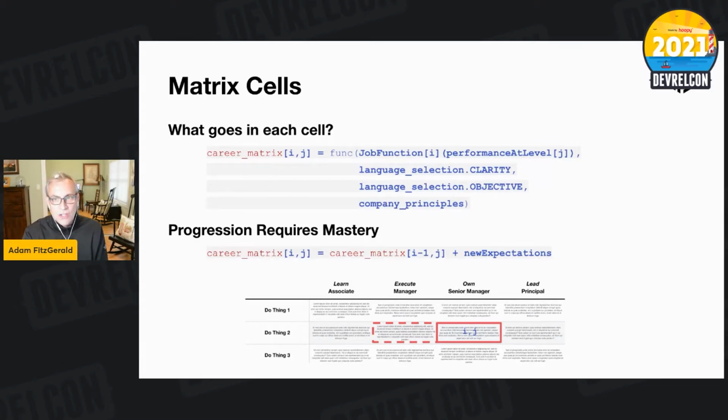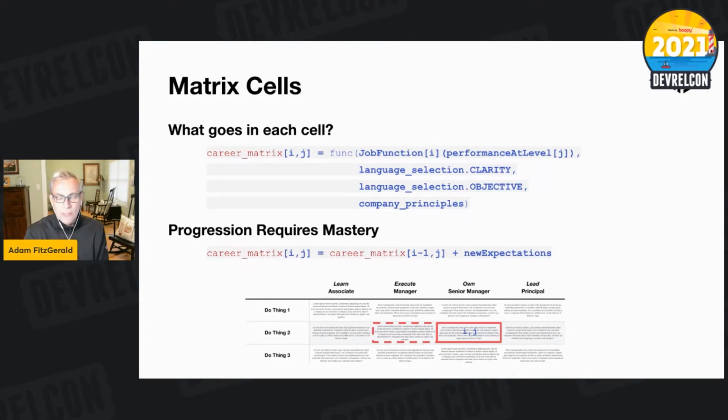So what goes in each cell? Well, in each cell, you should provide a description of what the performance at that level for that job function is. And the best advice possible for this is to do it with as little flowery language as possible. Do it with absolute clarity. Try to be as objective as possible. You don't necessarily have to make it numeric, although I've got other points of conversation about impact hours that relate to numeracy here. But also try to make it as clear as possible, because this isn't just a document for a manager. It's a document for everybody in the organization to understand what performance expectations look like.